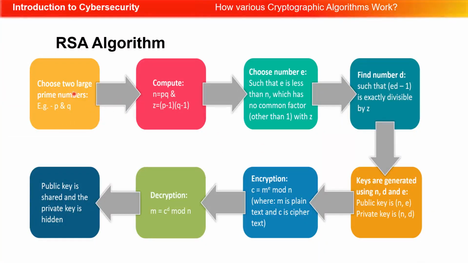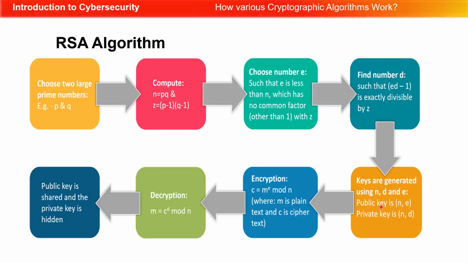Here where there are two large prime numbers, and it's used to compute here a cipher. The numbers E, we can see here, such that E is less than N, which has no common factor other than 1 with Z. We can see the mathematical encryption here. Keys are generated.